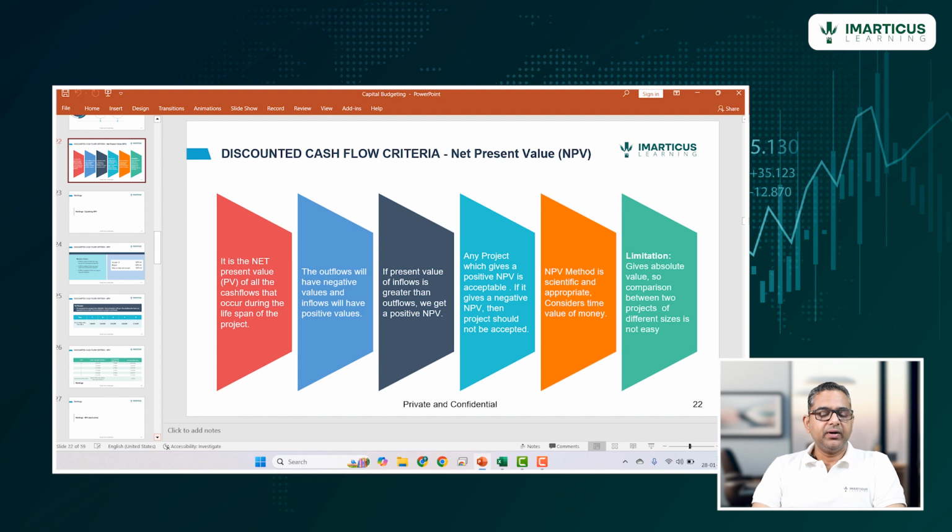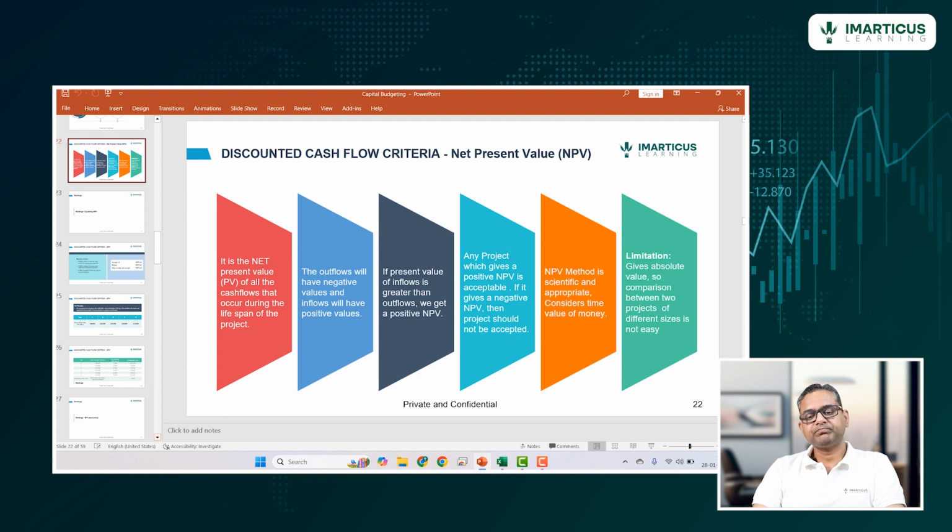That means there would be some cash inflows which are occurring, there would be some cash outflows which are occurring. So, first we consider the present value of all those cash flows, and then we net it off. Present value of all the cash inflows minus present value of all the cash outflows will give us the net present value.